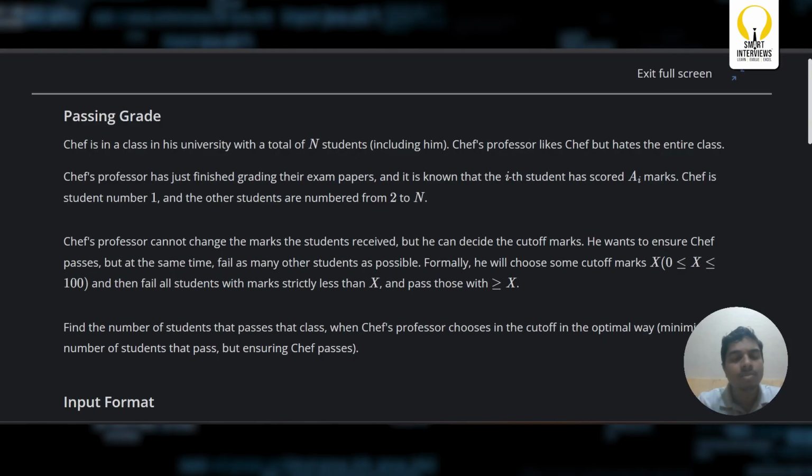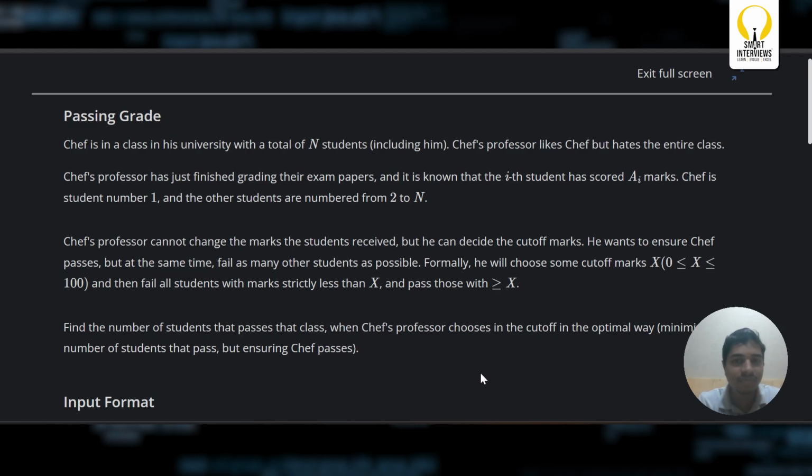If you look at the first problem, Passing Grade. Chef is in a class of his university with a total of n students. Chef's professor likes Chef but hates the entire class. A big story of Chef, his professor and his friends is given here. It was said that the professor will love Chef but hates other people.